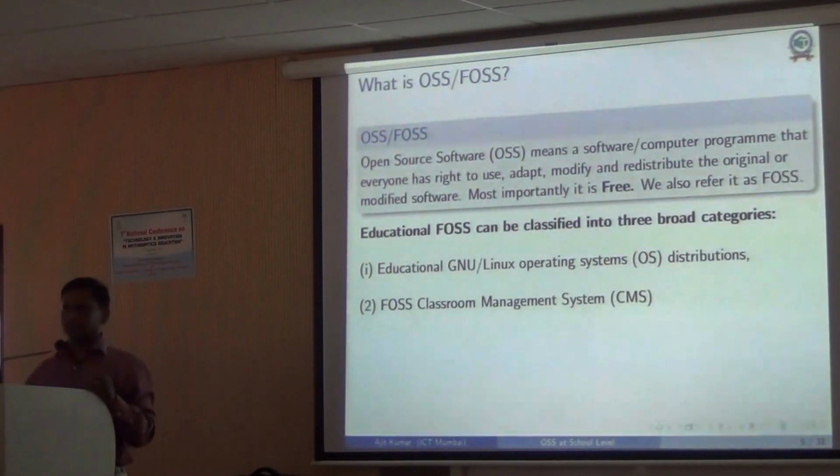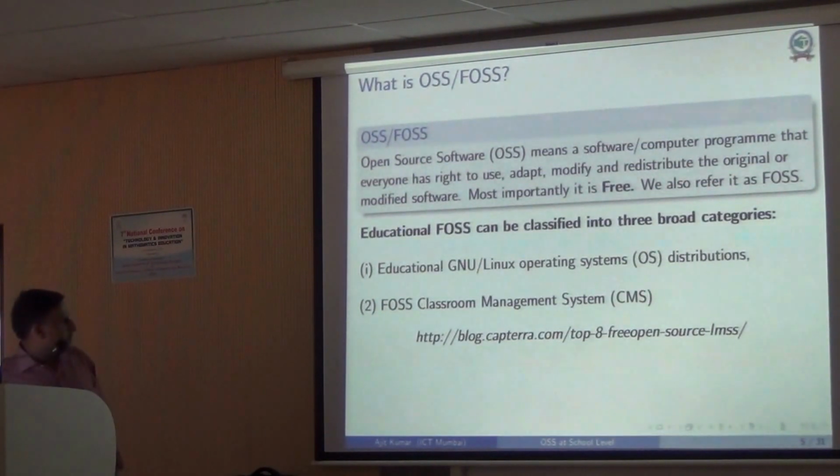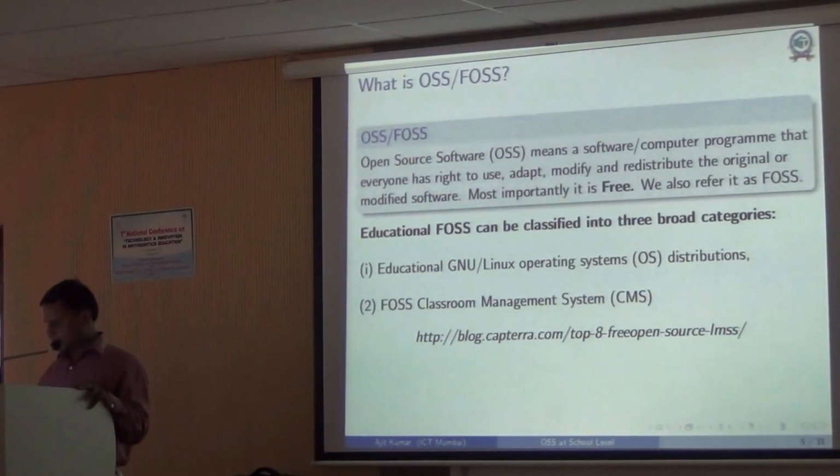But if you don't want to spend money on this kind of software, there is enough software available which will serve the purpose. Maybe you have to explore a little bit. Some investment in terms of effort is required, but it's available. For example, if you go to this site, there is a list of the top 8 free open source learning management systems. So you can look at them.